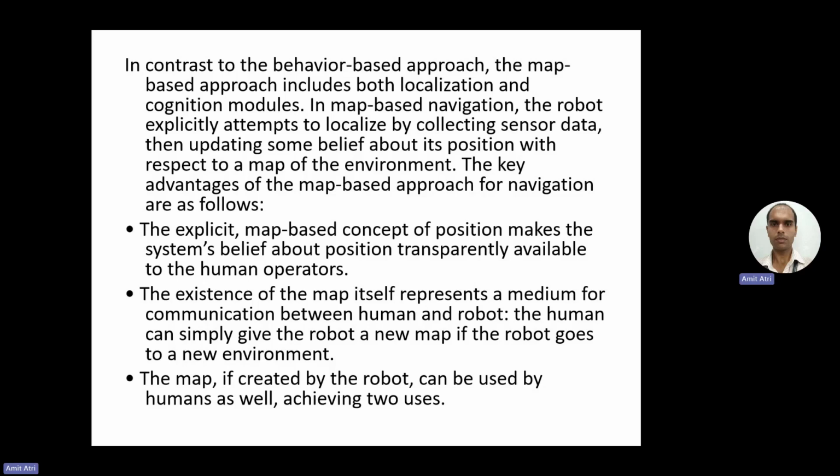The human can simply give the robot a new map if the robot goes to a new environment. Further, the map, if created by the robot, can be used by the human as well. The robot has built up the map in its memory and follows it to reach the goal position, and that map can be used by the operator too.